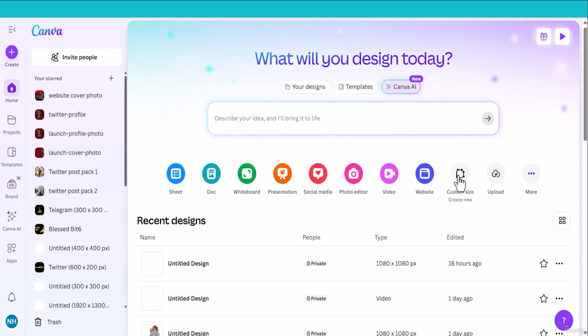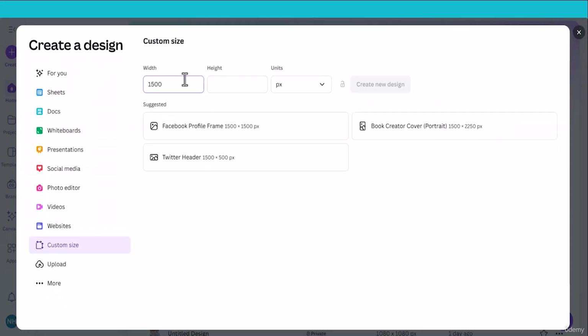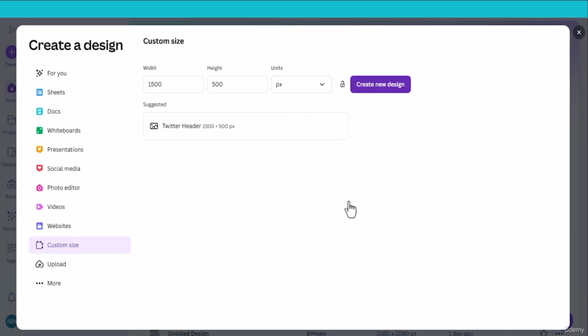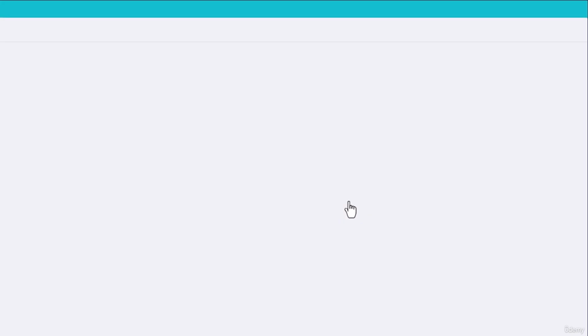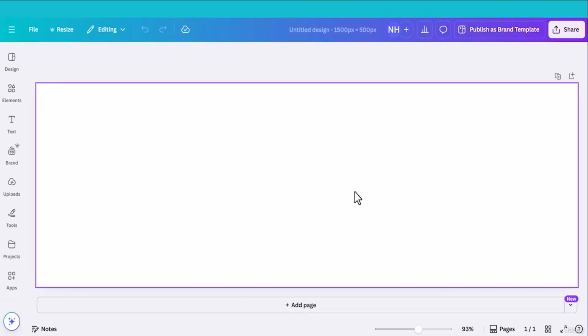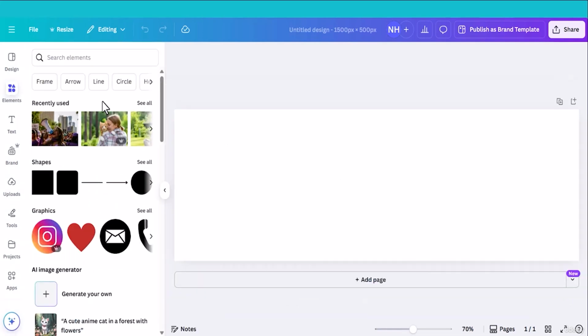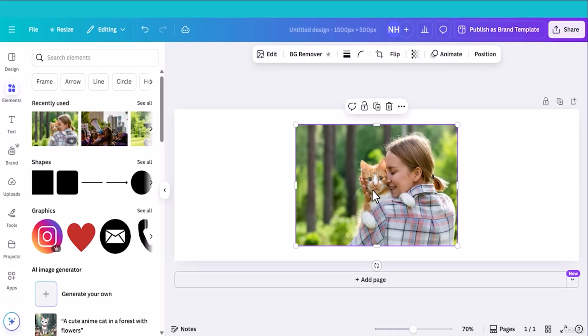Let me select the custom size 1500 pixel by 500 pixel. I will design a Twitter header, create new design. It will open up a new canvas. Now I will add an image and expand it. Let's head back to the element tab and search for an image. Let me use this one. Previously I have selected this one. Let me select this one and bring it here.